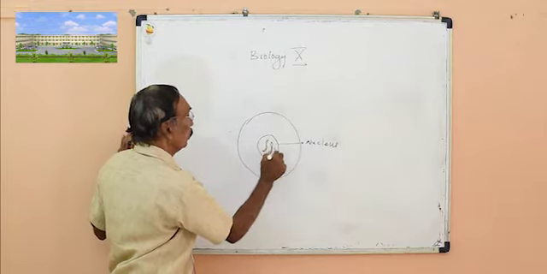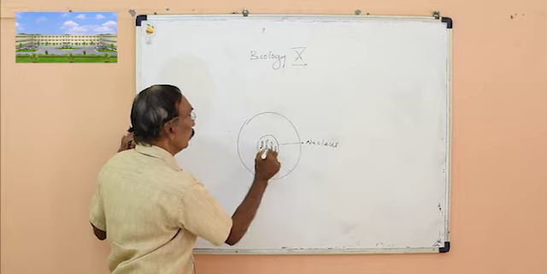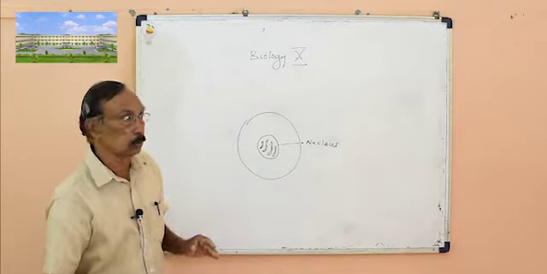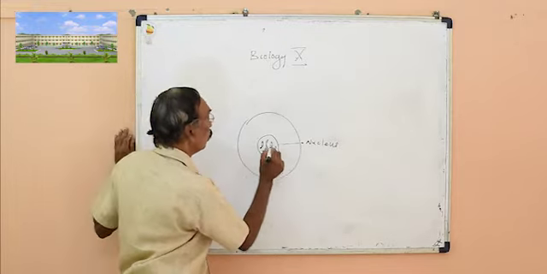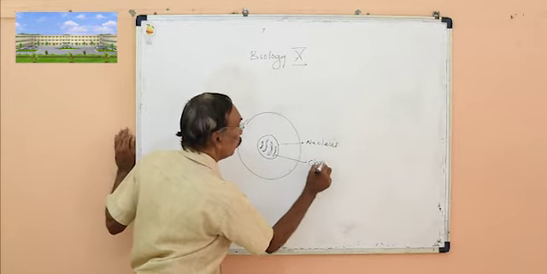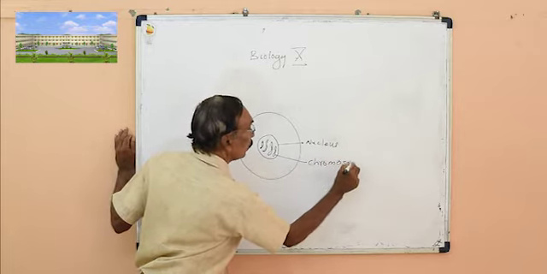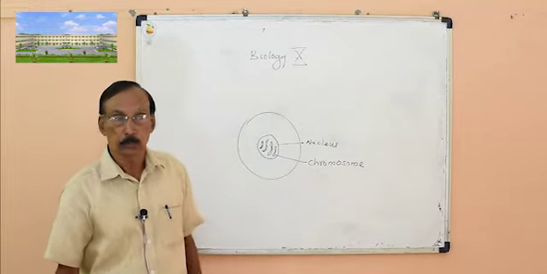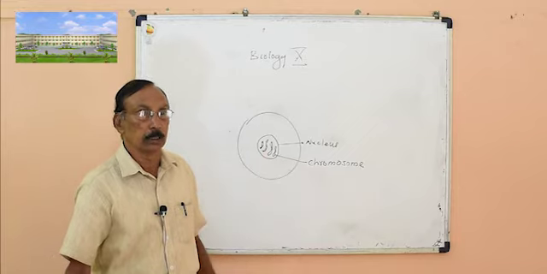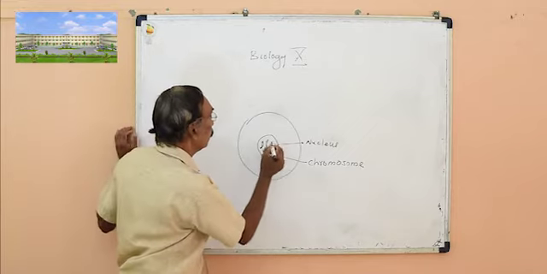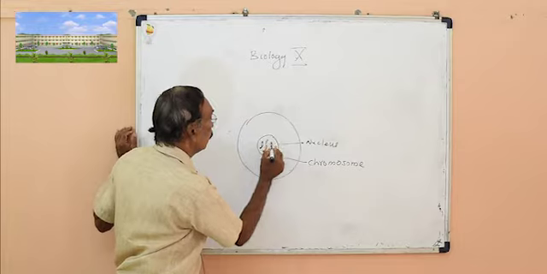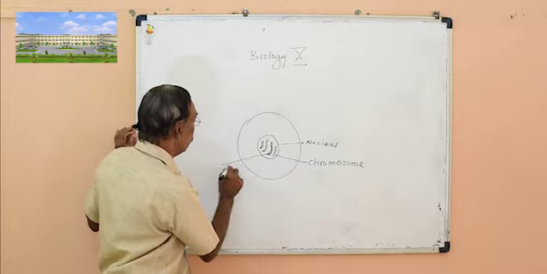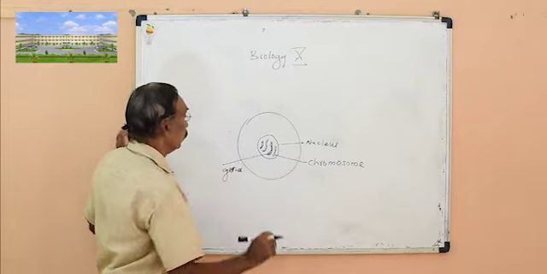Different numbers of chromosomes are present in different organisms. Chromosomes are made up mainly of DNA and protein. DNA is made up of many segments called genes. These genes control the characteristics of the organism.